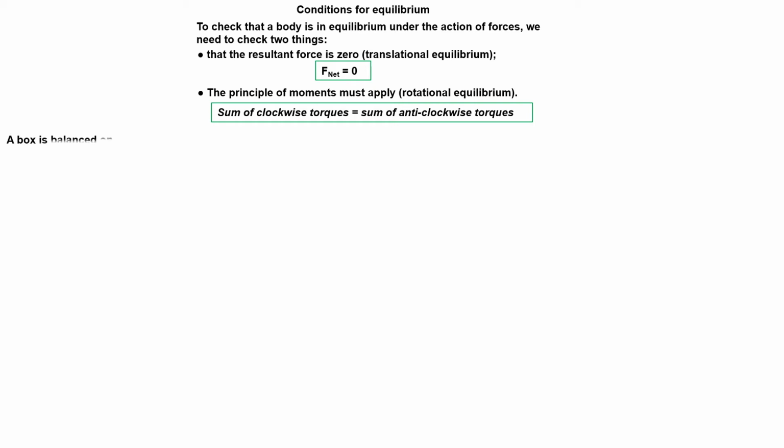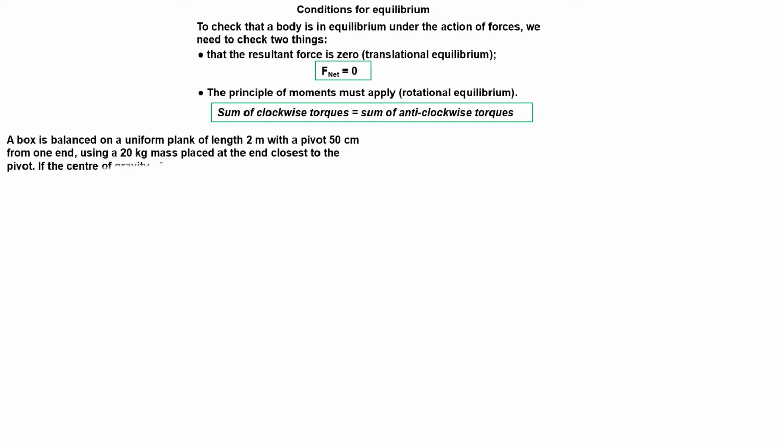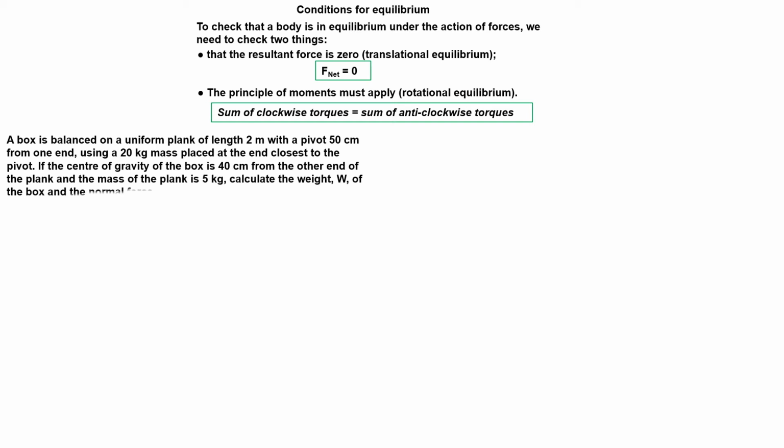A box is balanced on a uniform plank of length 2 meters with a pivot 50 centimeters from one end, using a 20 kilogram mass placed at the end closest to the pivot. If the center of gravity of the box is 40 centimeters from the other end of the plank and the mass of the plank is 5 kilograms, calculate the weight of the box and the normal force of the pivot on the plank.